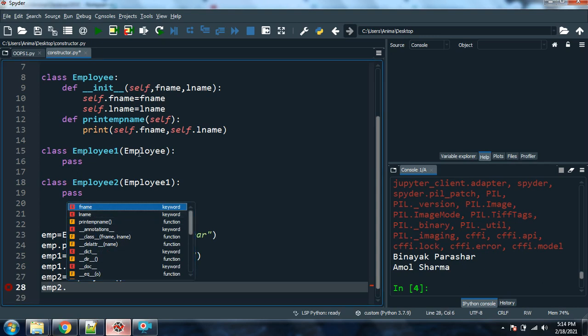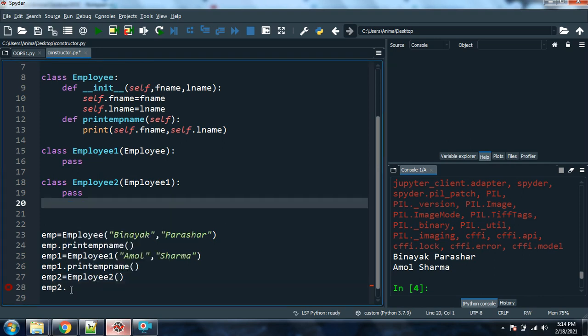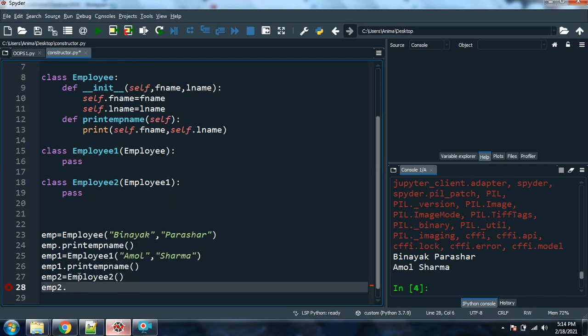This is because the first class is inheriting some characteristics from Employee. You might know this property, right? Transitivity property: A equals B, B equals C, then definitely A equals C. So some way or other, this is related. You can inherit these characteristics not directly but in a multi-level way.